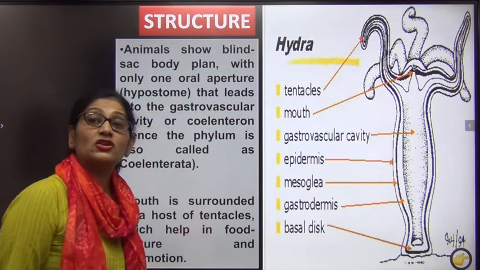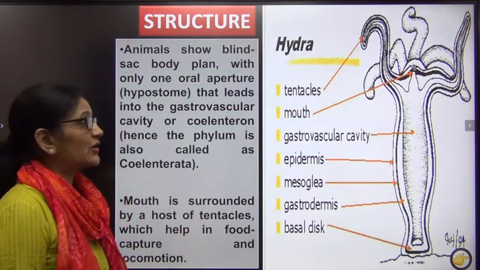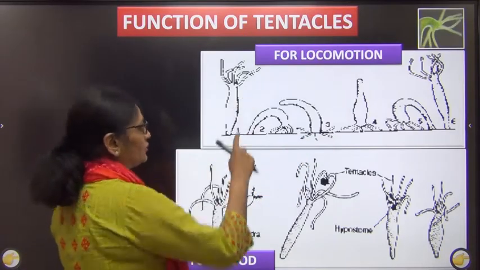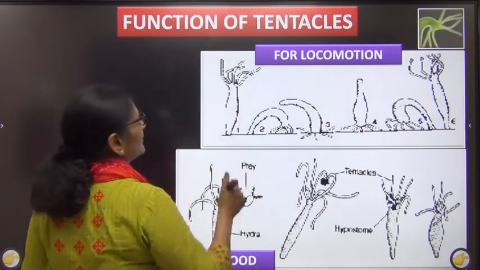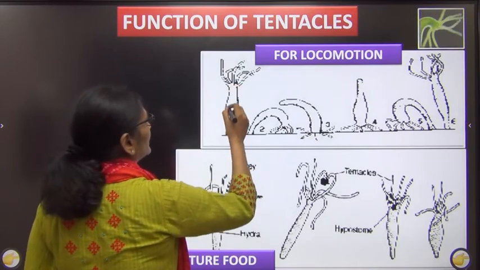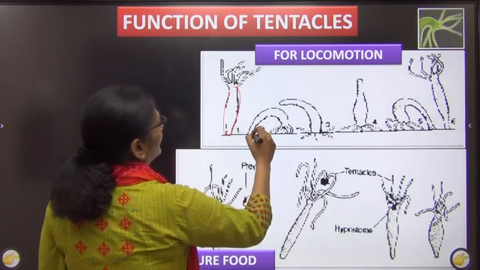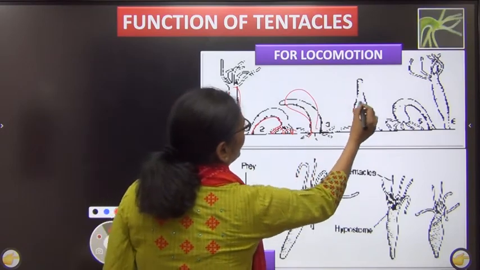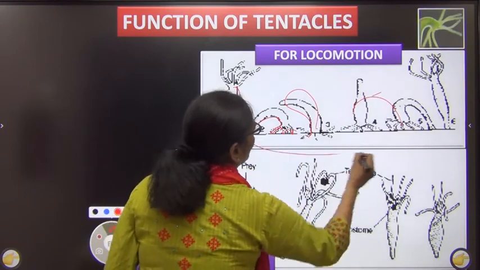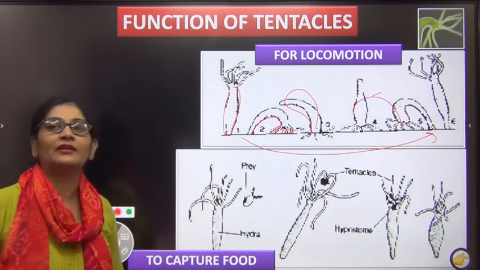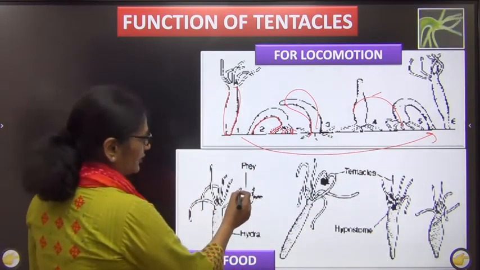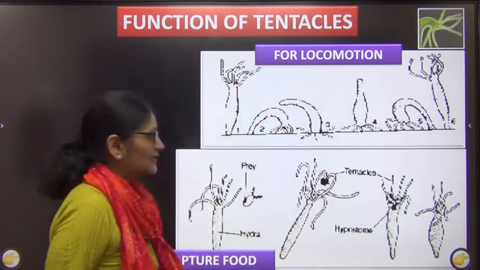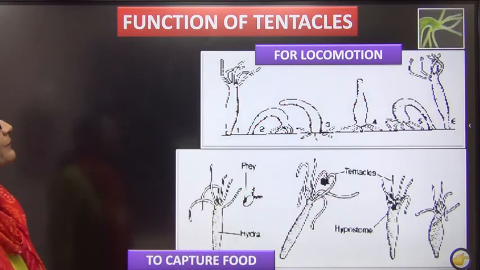So what is the function of tentacles in them? Let us try to see this. The tentacles are also used for locomotion. You can see they are doing somersaulting. Somersault means, you can see that this is a hydra, right? Now it has bent with the help of tentacles. Now it will stand up and then come here somersaulting. Since they are non-motile, they use their tentacles for movement, and moreover the tentacles are used to capture the prey. Okay? So this is how the body looks from outside.